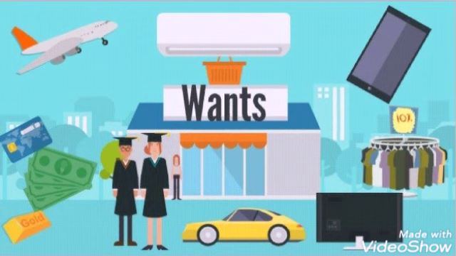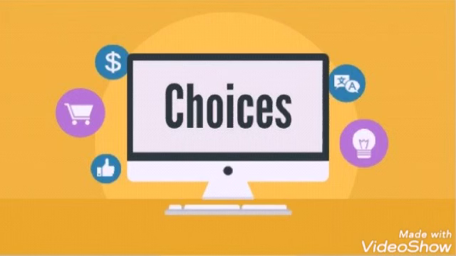So now we know what the economic problem is. And that is, human wants are unlimited and resources are limited in supply. And we must therefore choose what to produce and consume because we cannot satisfy all of our wants. Every decision we make involves opportunity cost.